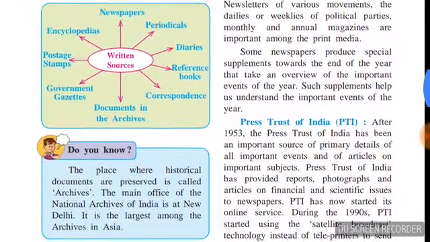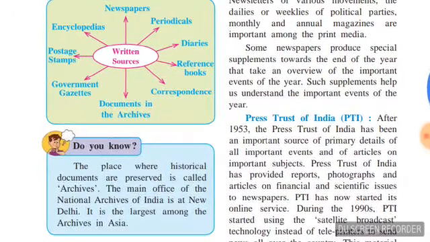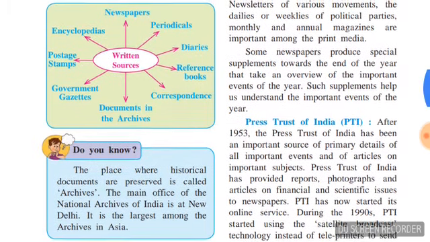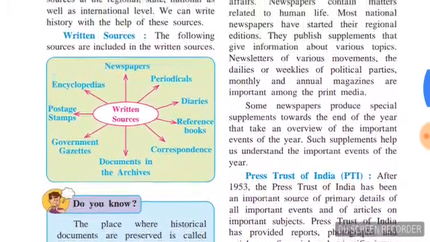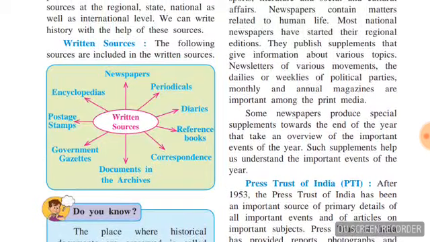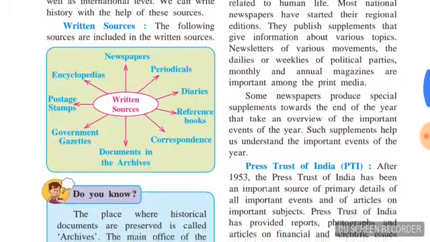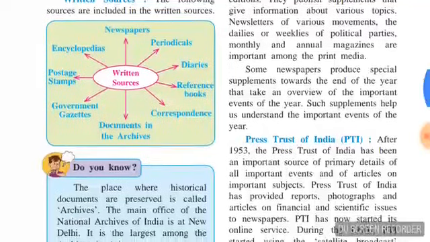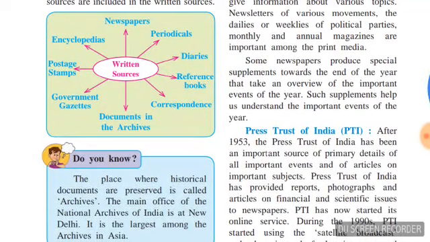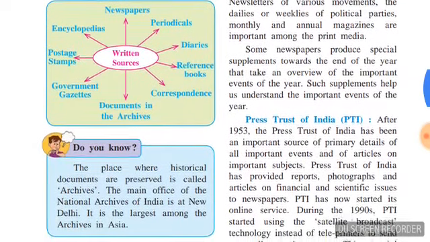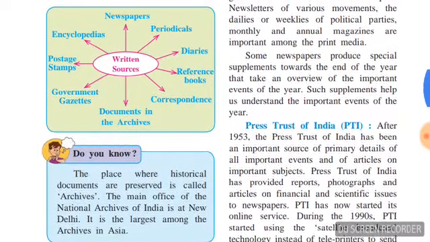Then periodicals. Periodicals are the magazines that are published after a week or 15 days or a month. From that also we can know the history. Then diaries. Diaries means big people or anyone write diaries every day, about what things were happening today in my life or in the world or in our state, region, etc. So they are also part of written sources. Then reference books. Many reference books are available for us to study history. They are written by various authors, maybe freedom fighters or others. These are also sources. Then documents in the archives.